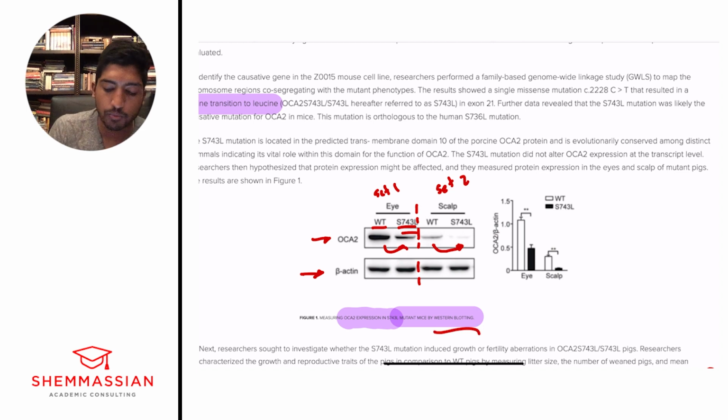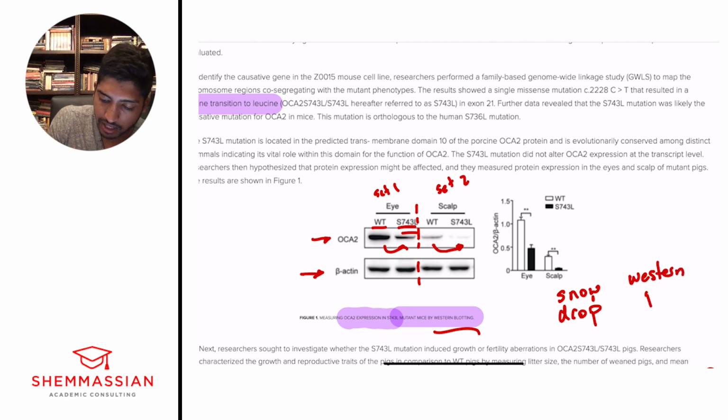And when we said Western blot, what are we dealing with, right? There's the mnemonic SNOWDROP, and snow, Western, equals protein, right? Highly recommend reading up on SNOWDROP if you don't remember it, but Western blot means protein levels. So already we know we're focusing on protein levels, and we know that S743L is decreasing the amount of expression of this protein level, okay?